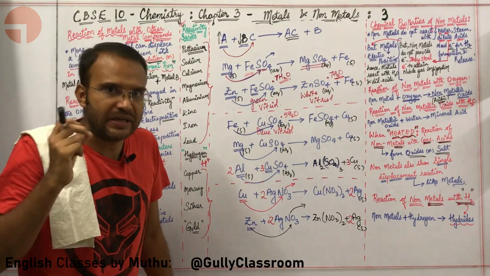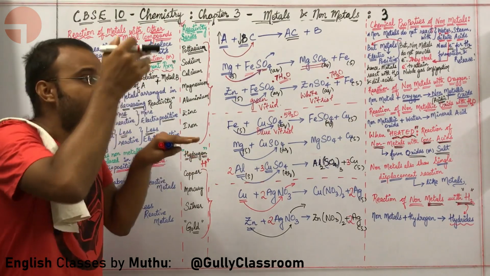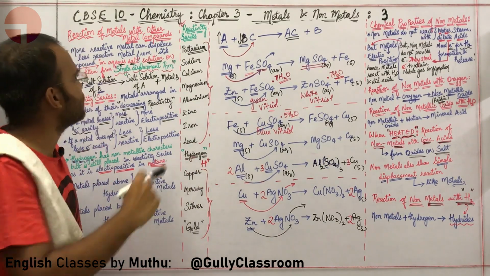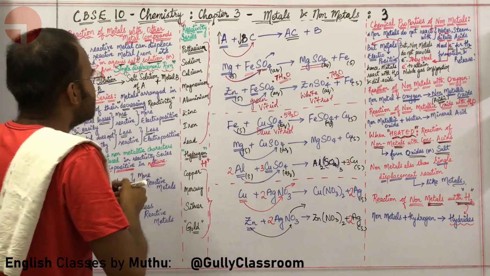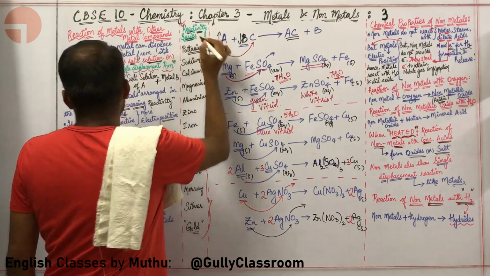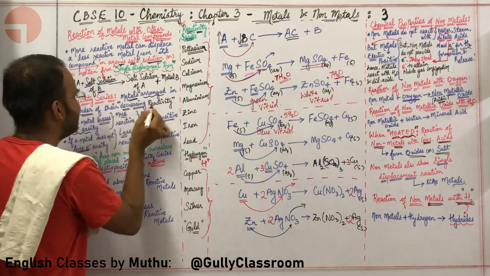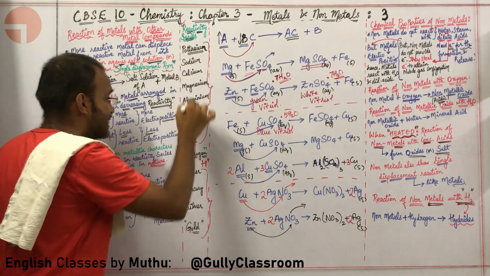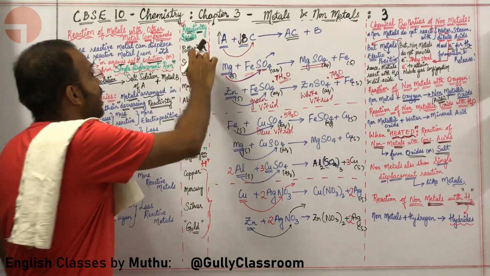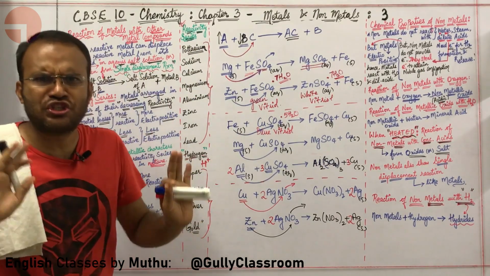Absolutely. For that particular reason, for remembering the reactiveness of metals, in chemistry we have something called the reactivity series. Sir, what is reactivity series? Reactivity series is simply metals that are arranged in the order of their decreasing reactivity. So the topmost metal is most reactive. The bottommost metal is least reactive.